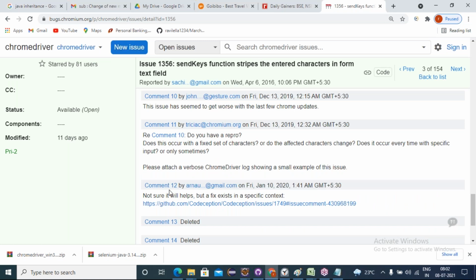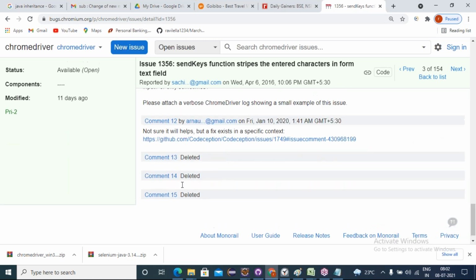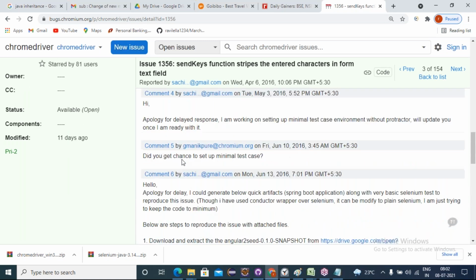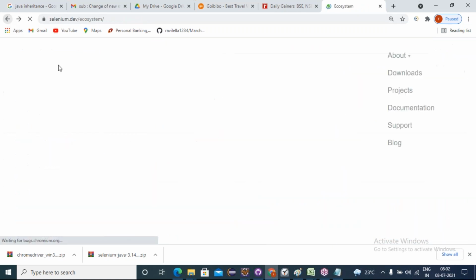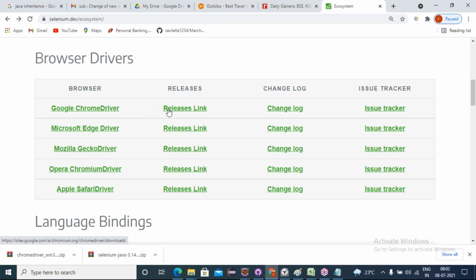See comments. When anything got updated, some comments will be there, right? Issue tracker. Okay, now. So if you faced any issues with any version and want to know, you come to the issue tracker and you'll come to know all these details. Okay, now. Here we download. See, if you want Mozilla Gecko drivers, just click on release links.